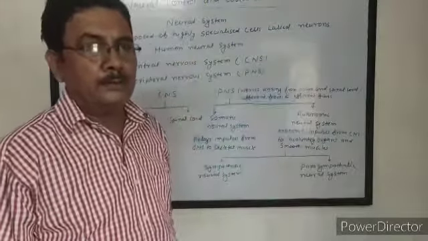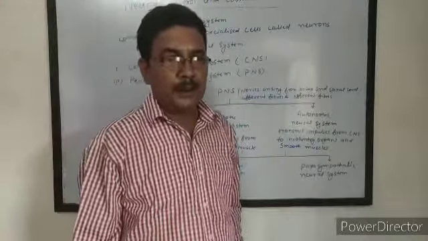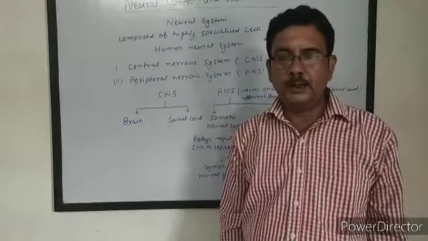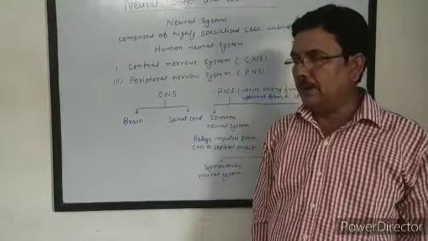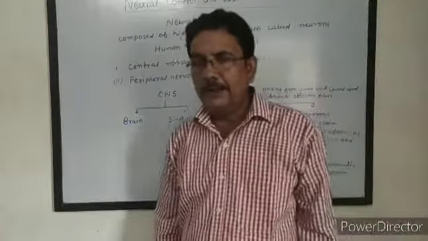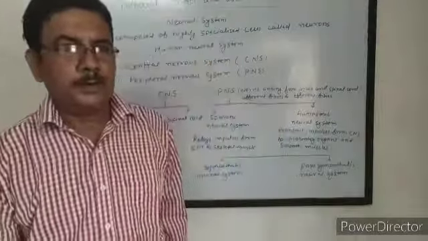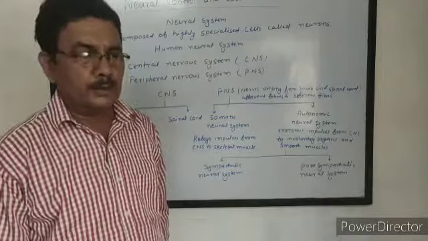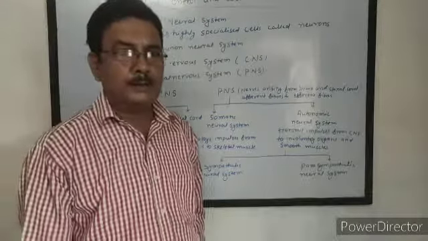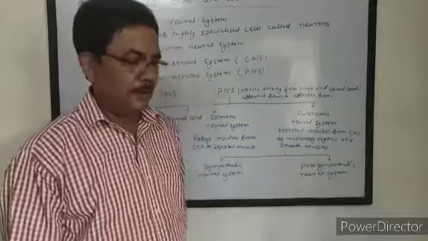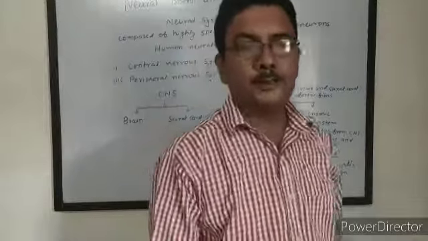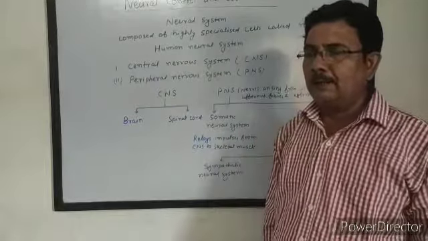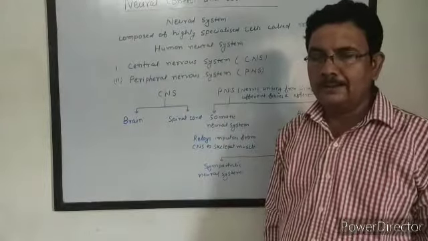In class 9, we have studied the structure of neuron, types of neuron, that is unipolar neuron, bipolar neuron, and multipolar neuron, and different parts of neuron, that is cell body or cytone, and long process axon, two terminal branches, then fine branches. A number of branches arising from cell body cytone are called dendrons, and the fine branches of dendrons are dendrites.